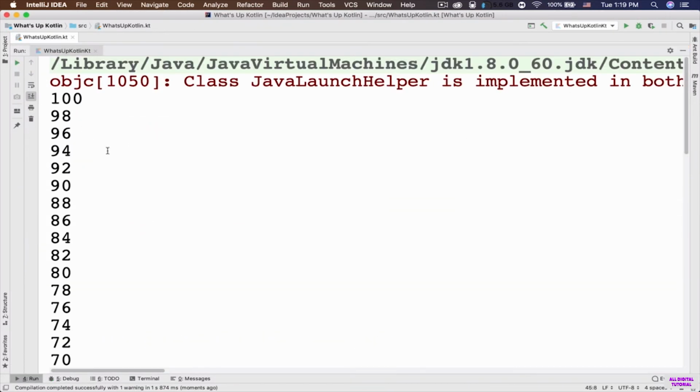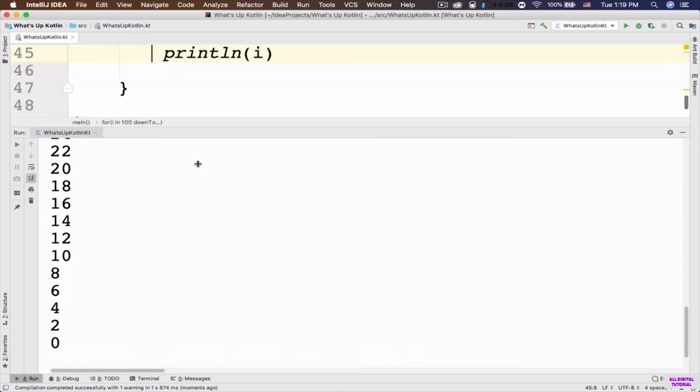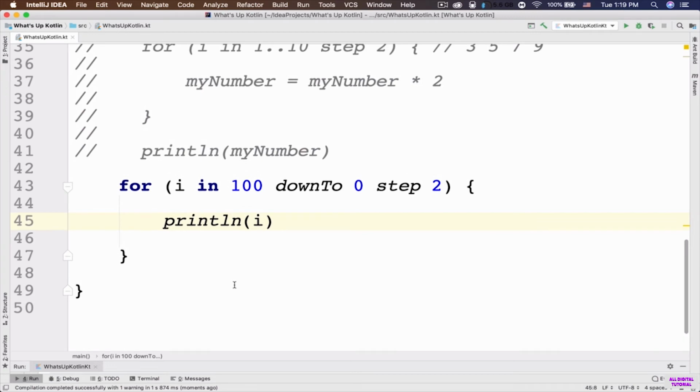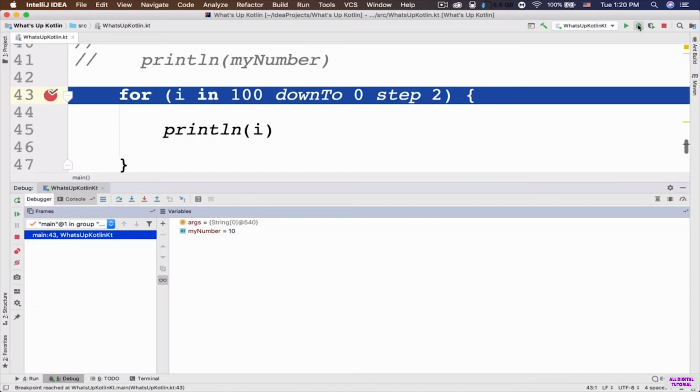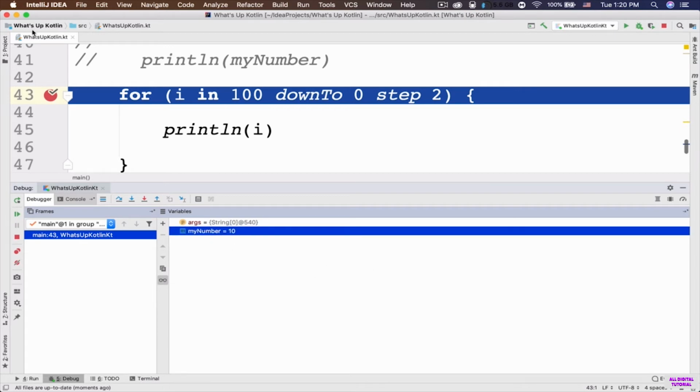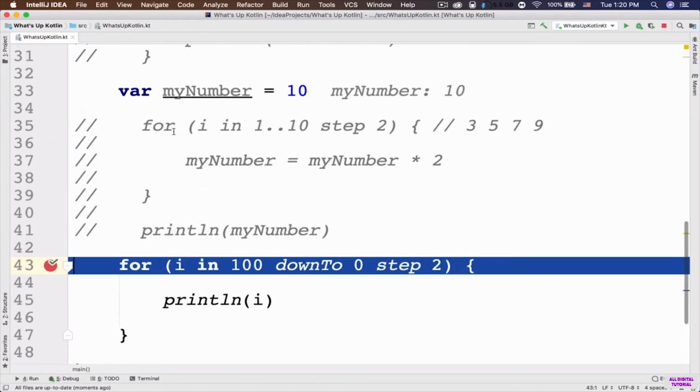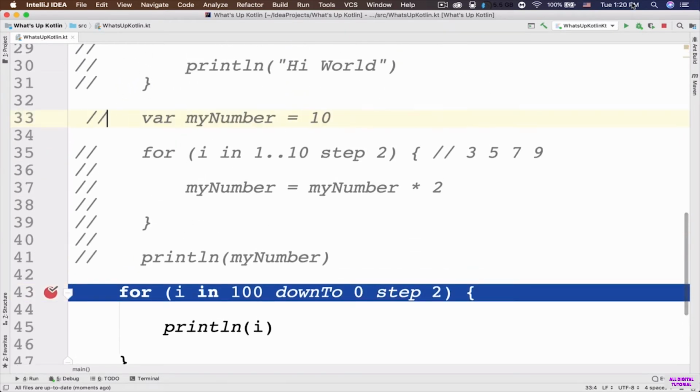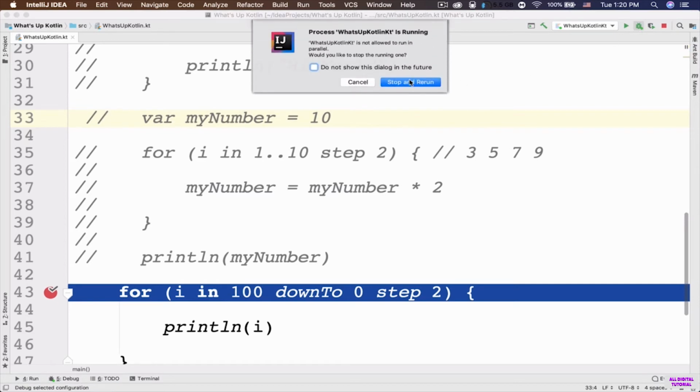So let's see. We've got number 100, 98, 96, all the way to the 0. So what's going on here? Again, if you want to understand what's going on here exactly, you can use a breakpoint in the line where you have created your for loop, and then click on this debugging icon. So here we've got the variable section. It is actually showing us the myNumber, so we don't need to see this myNumber value. Let me comment out this line of code. And let's click on debug again, stop and rerun.